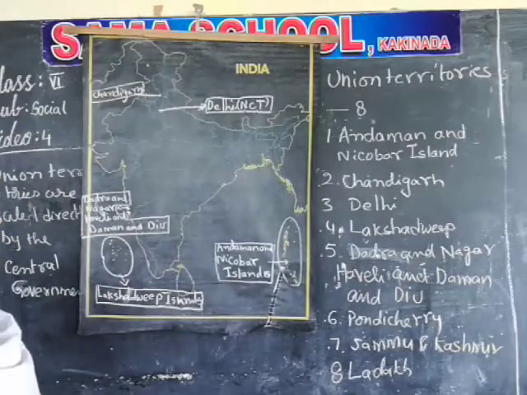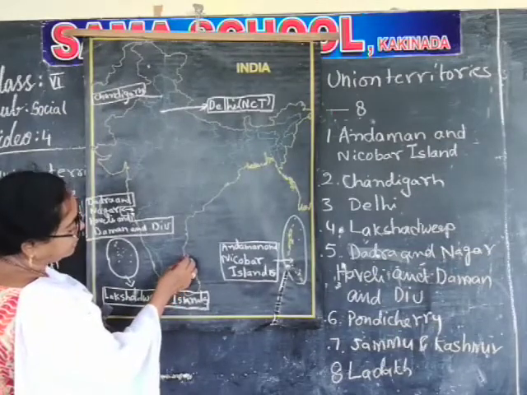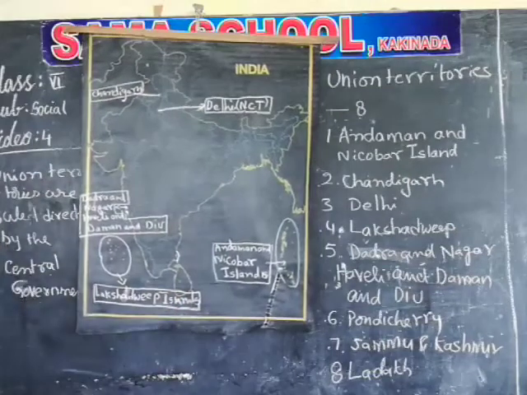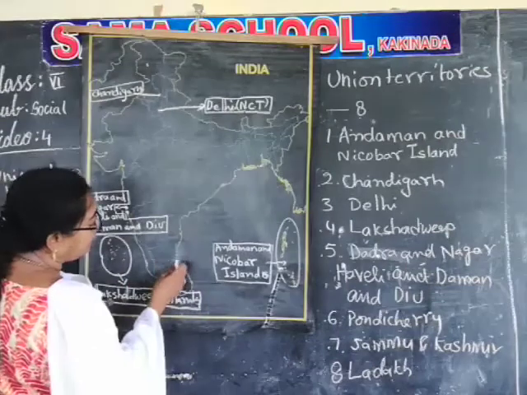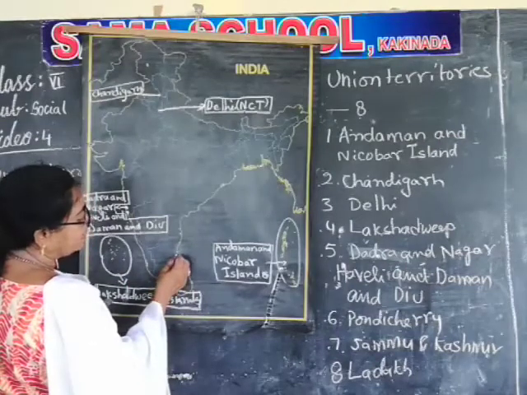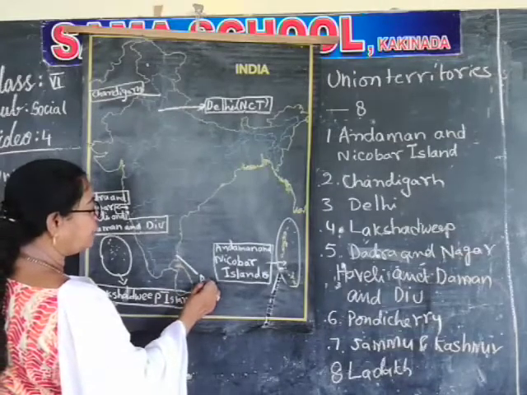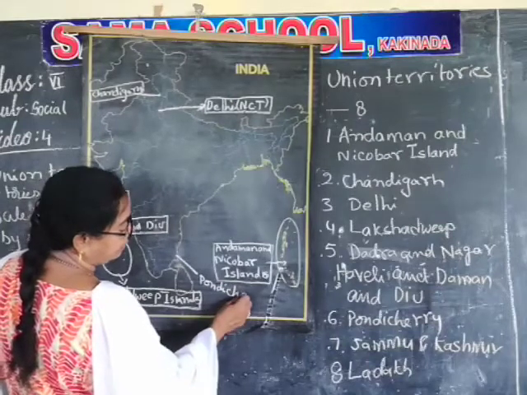Next one is Pondicherry. If you observe the map, this upside curve will come again. There you have to mark between the curve, exactly between the curve. This is called Pondicherry. Another name is also there, Puducherry.